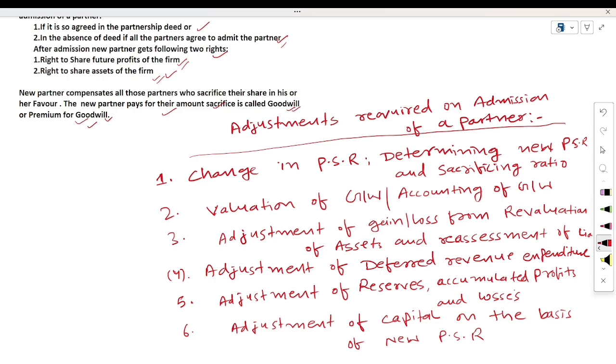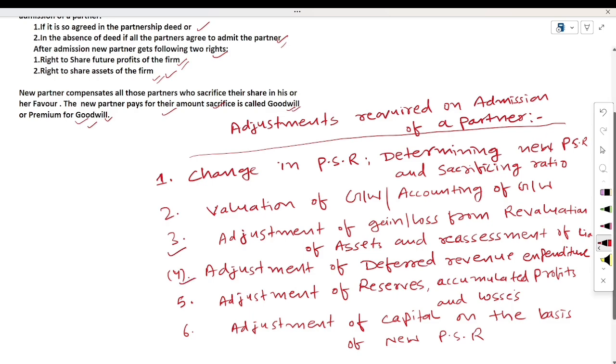Their profit sharing ratio will be changed, and we need to determine the new profit sharing ratio as well as the sacrificing ratio. Next, accounting adjustments: valuation of goodwill, or accounting treatment of goodwill. Third, adjustment of gain or loss from the revaluation of assets and reassessment of liabilities.